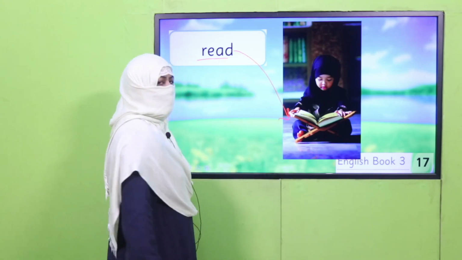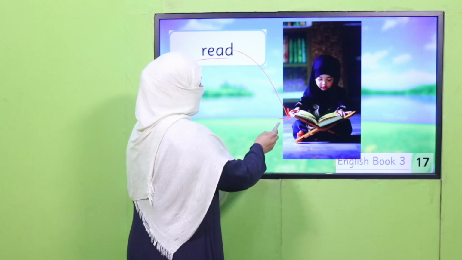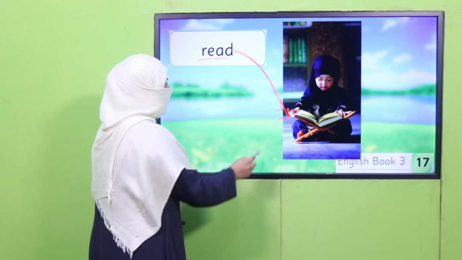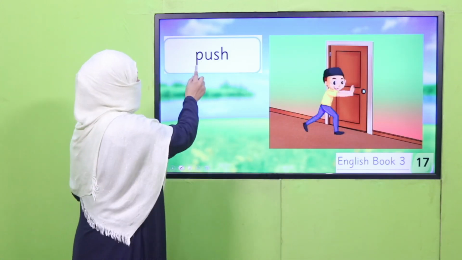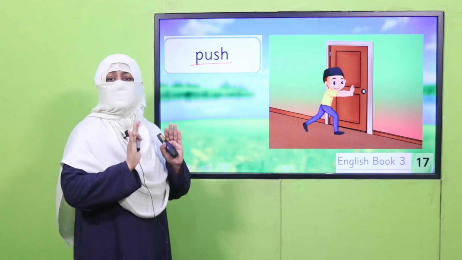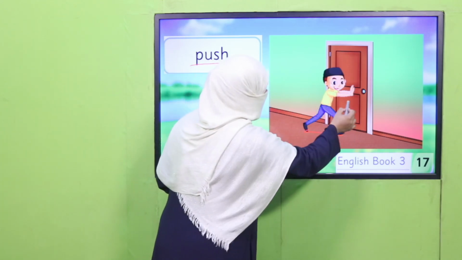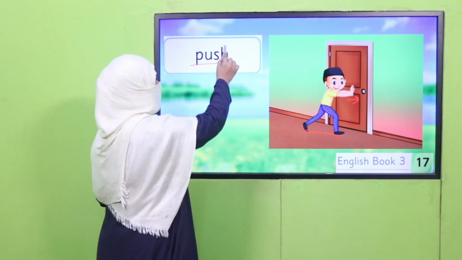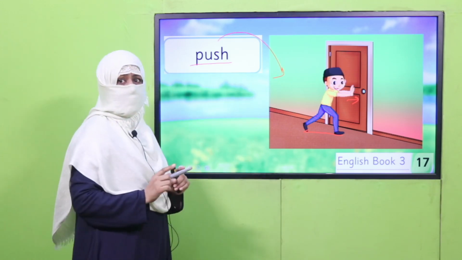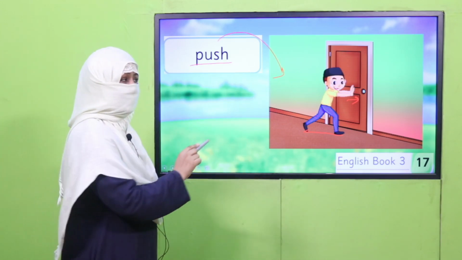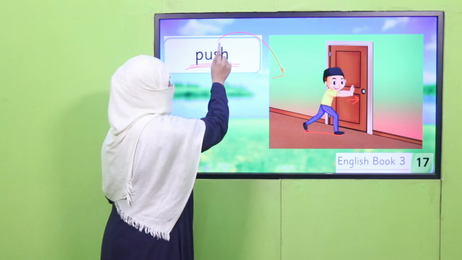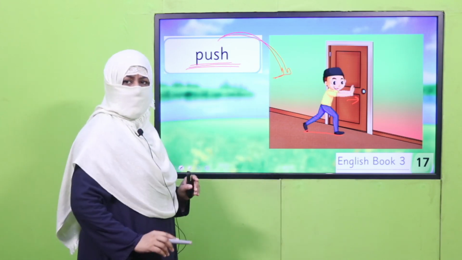Next is read. She is reading Quran, mashallah. So read is verb. Push. Push means to press with pressure, like this boy is pushing the door to open it. And we don't push each other. This is a bad thing. So push should always be positive. Push to open the door.